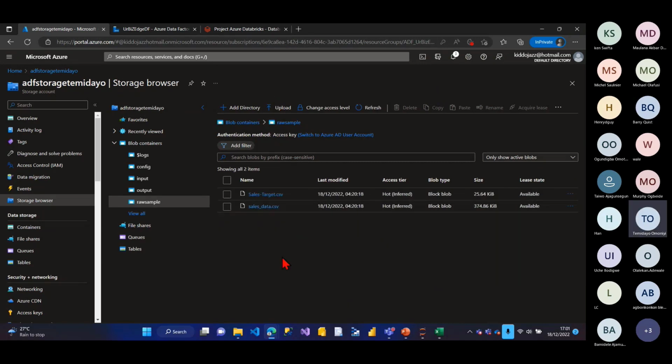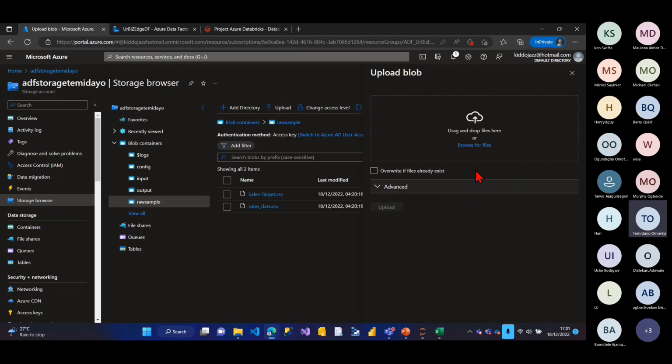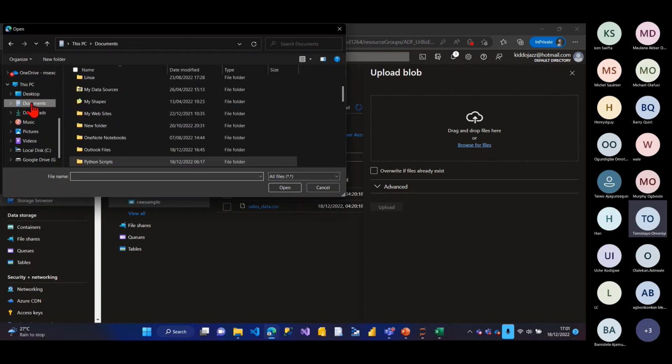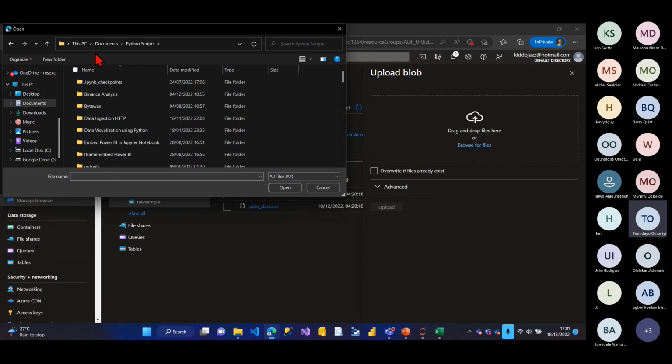So just here you can see the upload. Just click on upload, right? When you click on upload, you browse for the file you want to use. Go to the file directory you want to use. And the thing about Blob storage, you can actually accept any kind of data. It doesn't need to be structured data actually. So I can go to my Python script.